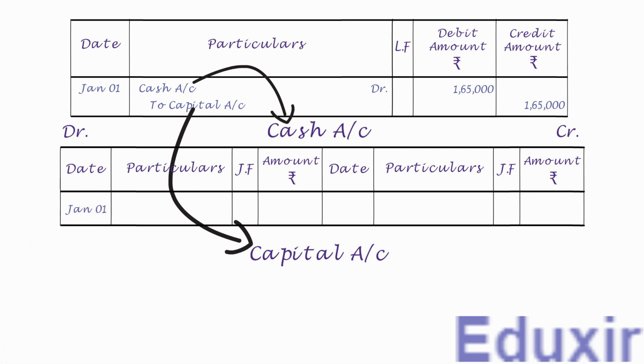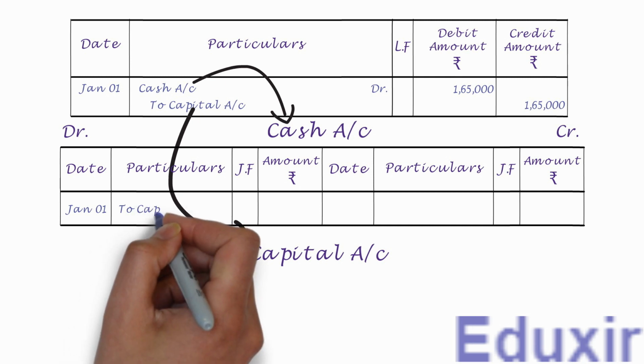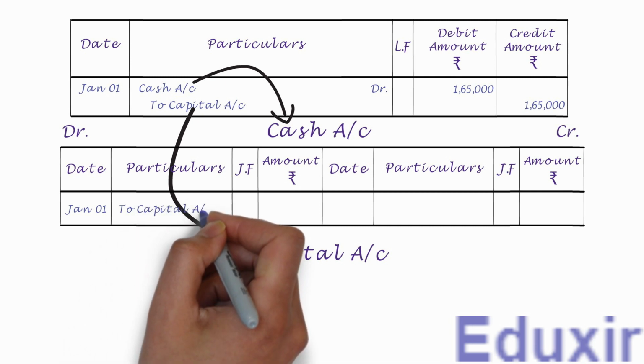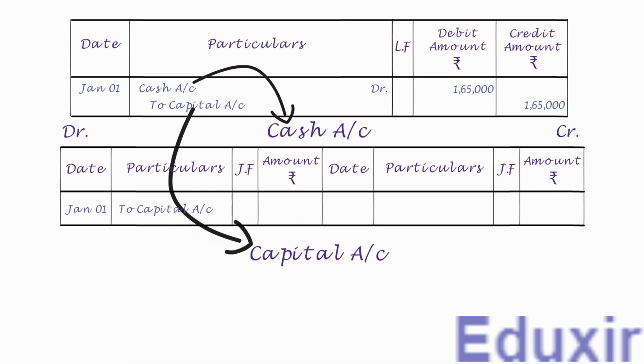Now comes a bit confusing part for the beginners. If you have just started learning posting, pay close attention here. If you are already familiar with the posting, you can skip this part of the video. In the particulars column, we always prefix the content with "to". Also, we need to write capital signifying that the cash is received in the form of capital. Also, in the future, when this ledger account is referred by someone, they should get an idea of why this cash account is debited. By seeing the particulars, they can understand that this cash account is debited because of the capital brought into the business.